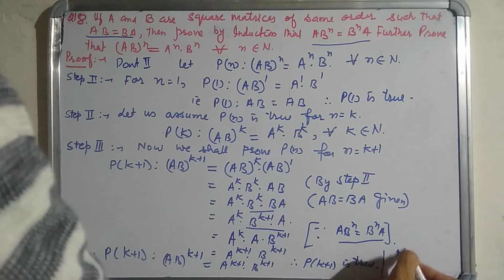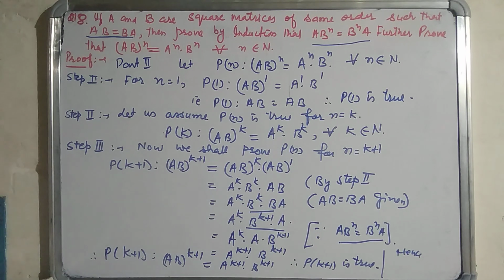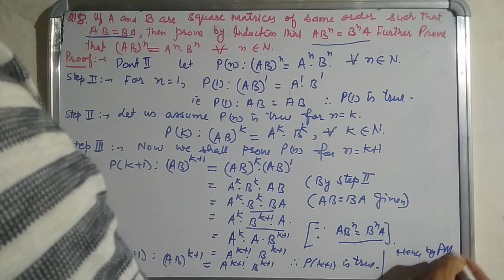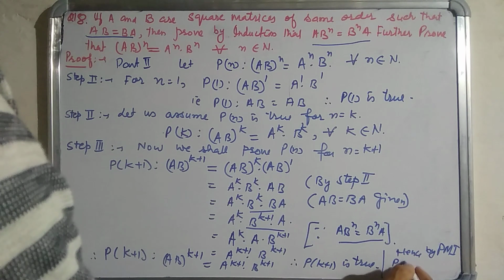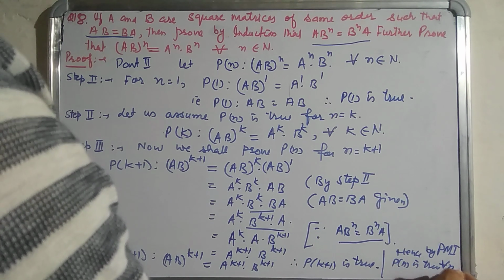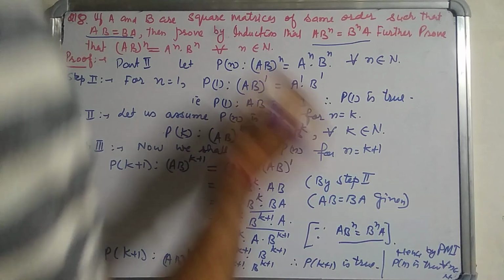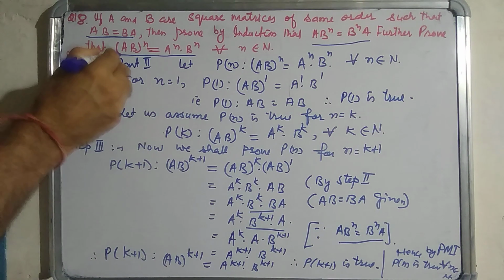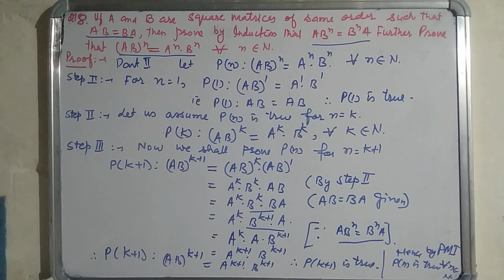Hence the 3 steps are true. By the 3 steps we can say that, by the principle of mathematical induction, Pn is true for all n belonging to the set of natural numbers. So this statement is also proved by the principle of mathematical induction.